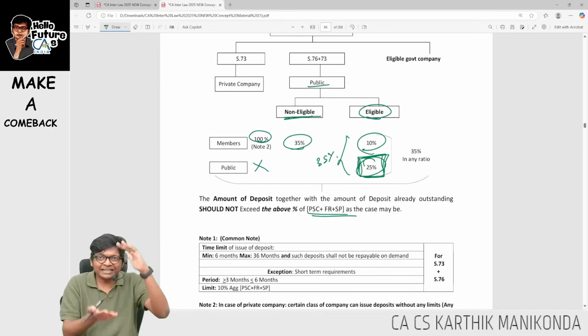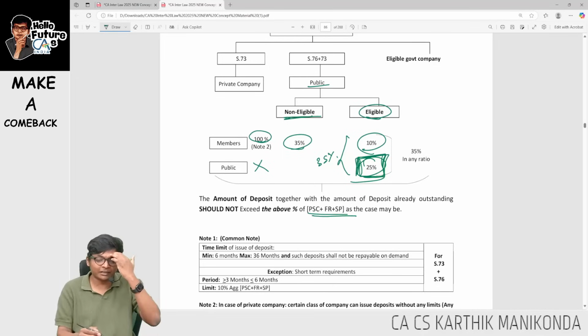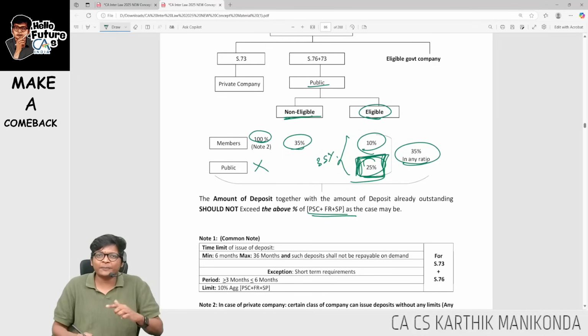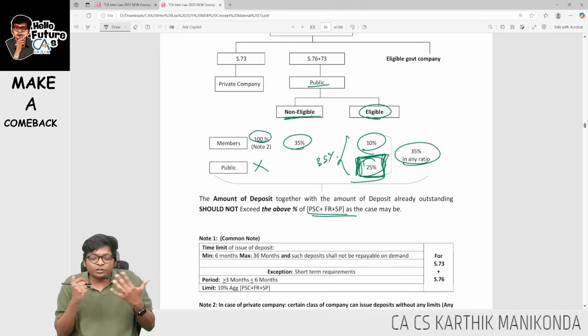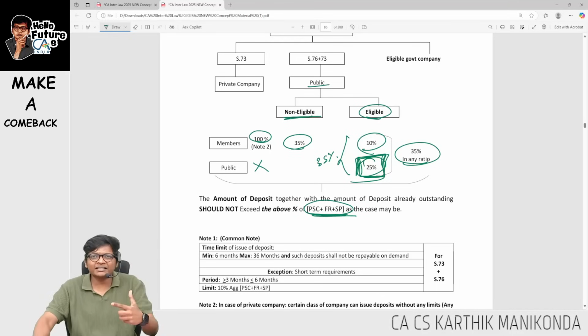This can be in any ratio, in such a way that public should not cross 25% for an eligible public company. For a government company, 35% in any ratio. So this percentage is of what, sir? It's a percentage of paid up share capital plus free reserves plus securities premium.